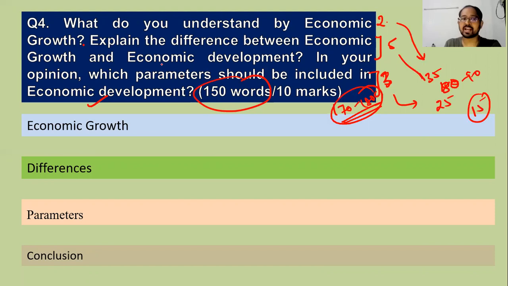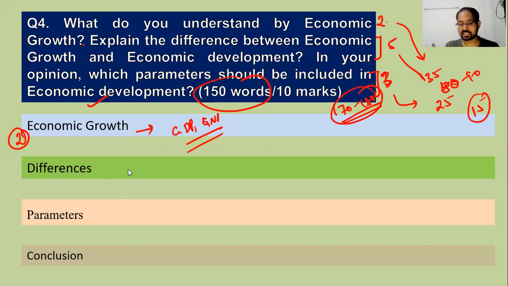Okay. So let's start. First, what is economic growth? Output-based growth of any country. For example, you can give GDP, GNP, etc. These are the indicators of economic growth. So you need to write a good definition. Remember the definition, and you can search for it anywhere. For this, I'm just giving you one basic idea: any monetary growth or growth in production of goods and services in any economy, that is economic growth. In the first part, for the 2 marker, you need to give an example, GDP, GNI, etc. These are the indicators of this economic growth.